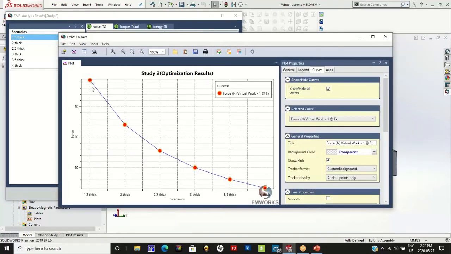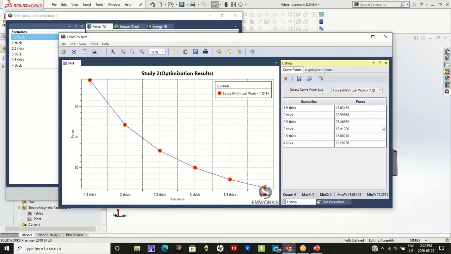Notice that as the thickness of my protective layer increases, as we expect, the value of force decreases. But what we don't know is the magnitude of that force value, which EMS will be able to readily compute.